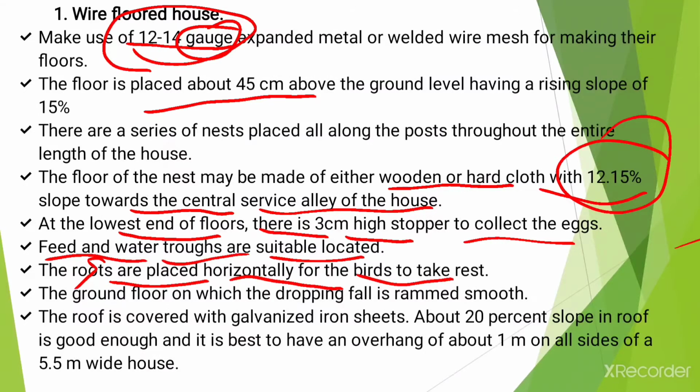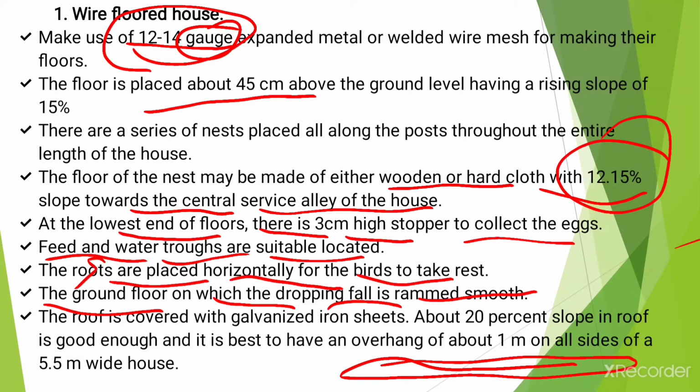The ground floor on which the droppings fall is rammed smooth. It means the surface of the ground floor is smooth. The roof is covered with galvanized iron sheets. About 20% slope in the roof is enough, and it is best to have an overhang of about 1 meter on all sides of a 5.5 meter wide house.